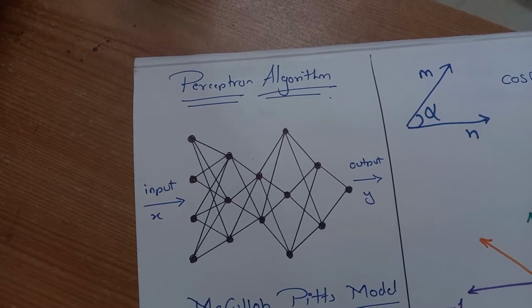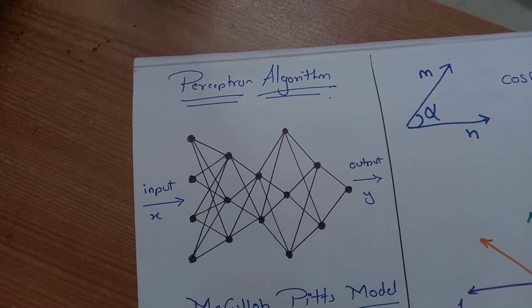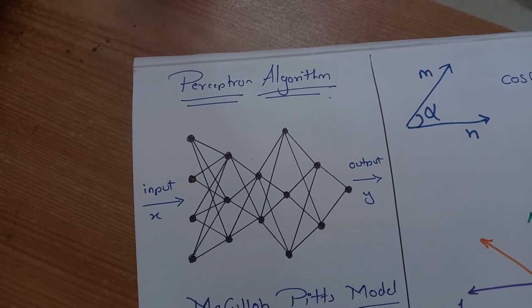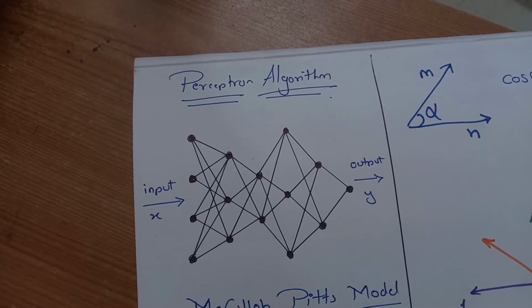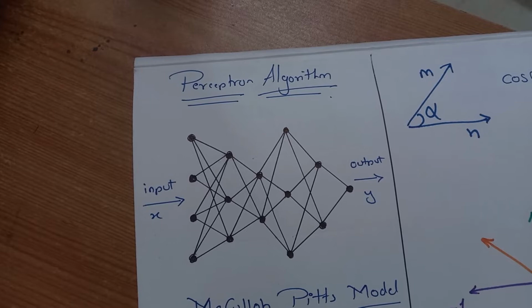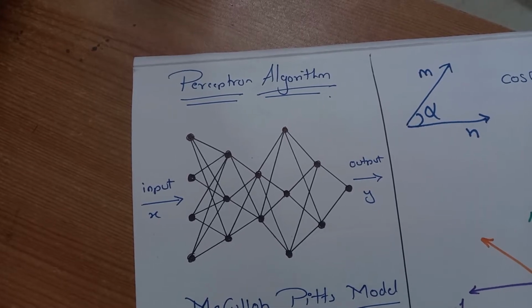Multiple neurons are there at multiple levels. Whenever input comes, it goes through multiple neurons, so the output of one neuron acts as an input to another neuron, and finally the output comes. We are focusing here on learning how to build this neuron.